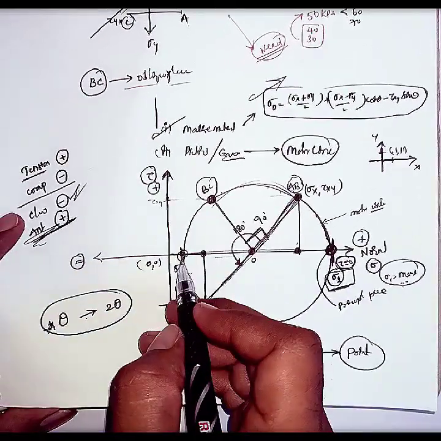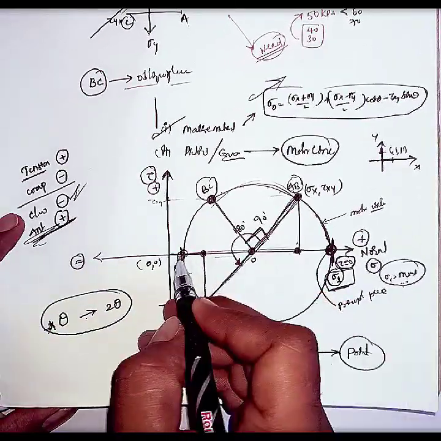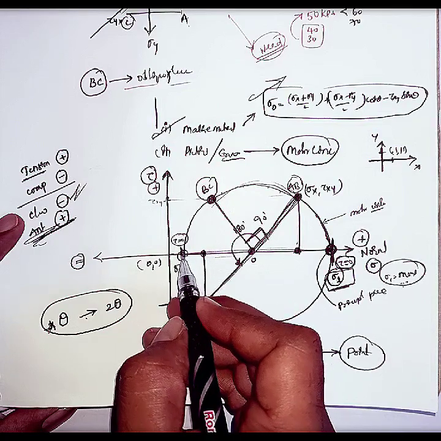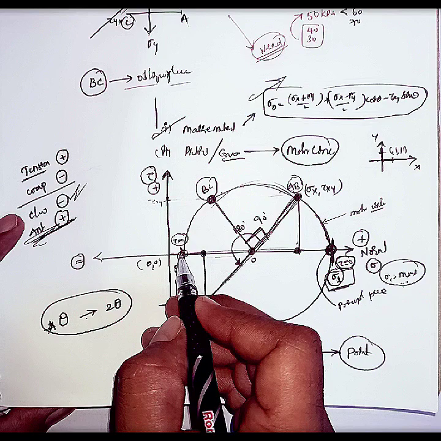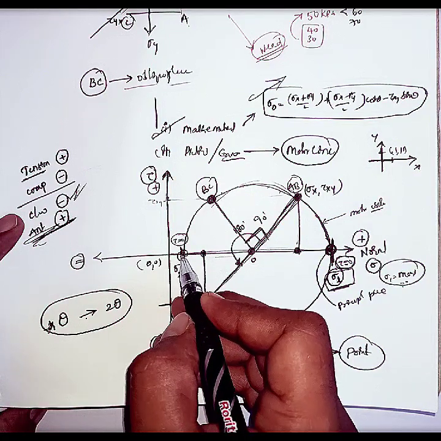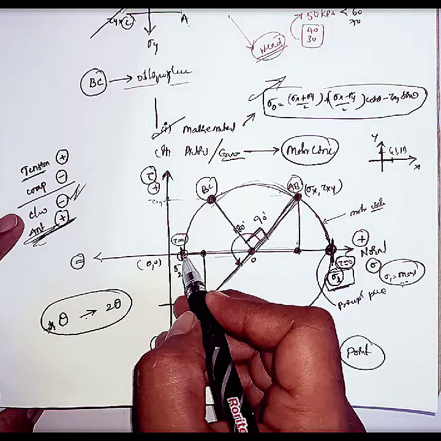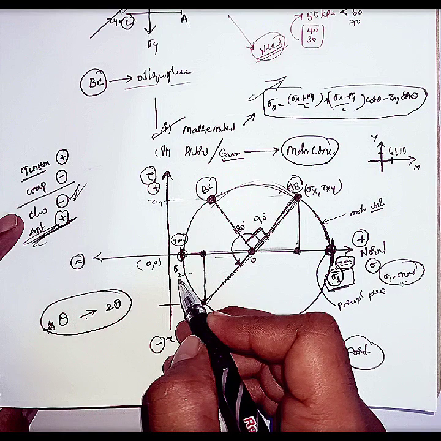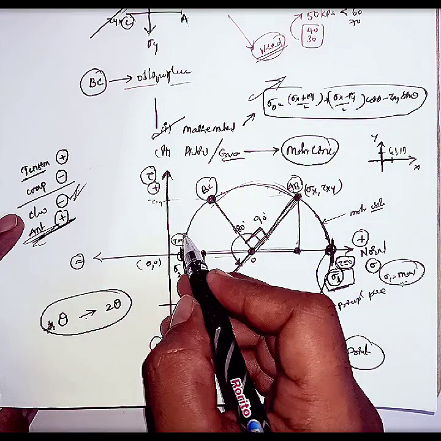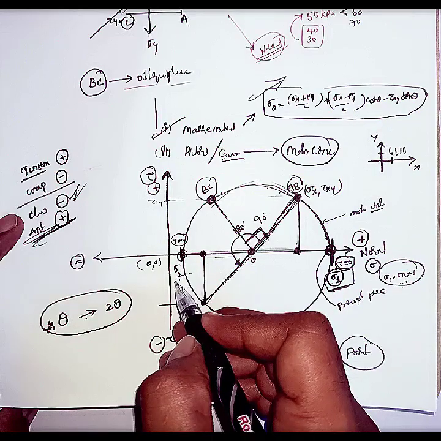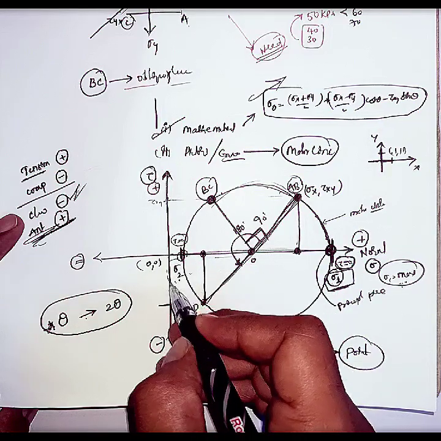And if you see here also, it is on the horizontal axis, and here tau equals 0. Whenever tau equals 0, that is, shear stress is 0, we call it a principal plane. That means there is a point on the Mohr circle, we call it a plane, and on this plane there exists one stress. Because tau equals 0, we call it a principal plane, and the stresses acting on the principal plane are called principal stresses.